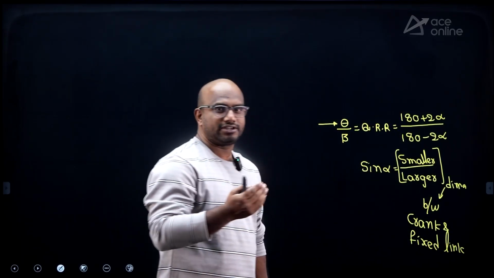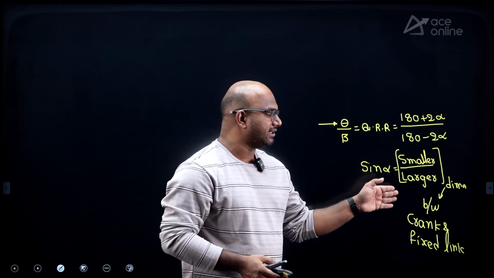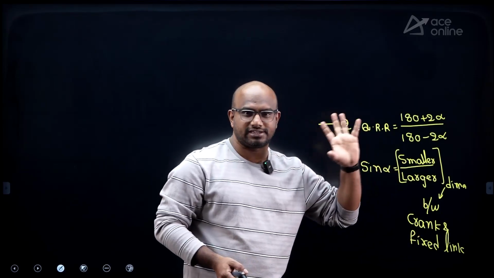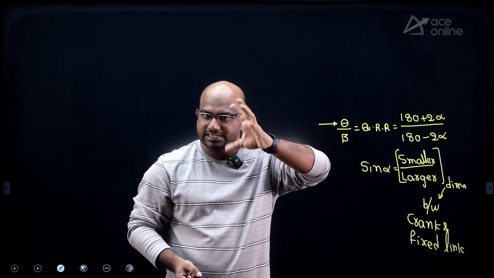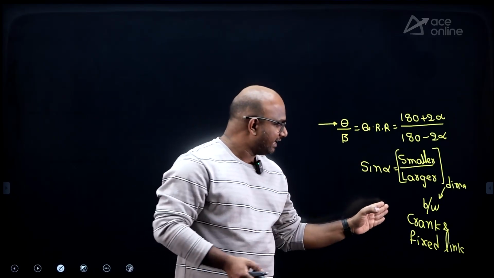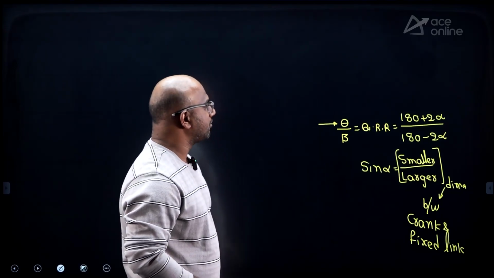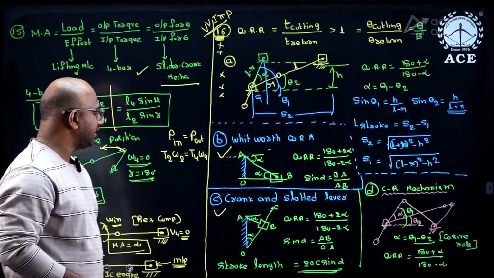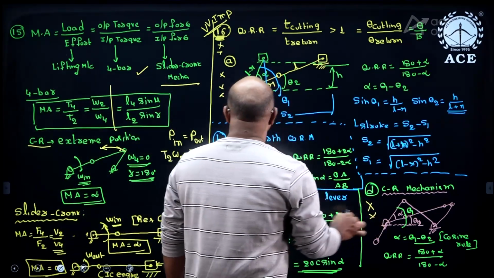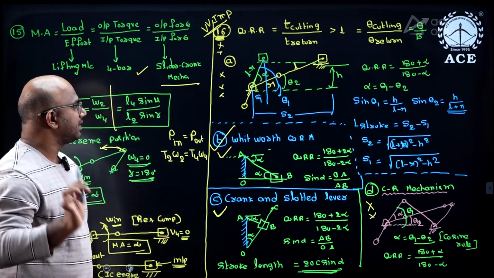I don't care about Whitworth or crank and slotted lever mechanism. If I remember this formula, you can solve it: smaller dimension by larger dimension, between crank and fixed link. By seeing the question, I can understand what is the fixed link and what is the crank, so I can easily identify the smaller dimension by larger dimension. You have to remember this formula: (180 plus 2 alpha) by (180 minus 2 alpha). Mostly questions will come from Whitworth and crank and slotted lever mechanism, guys.